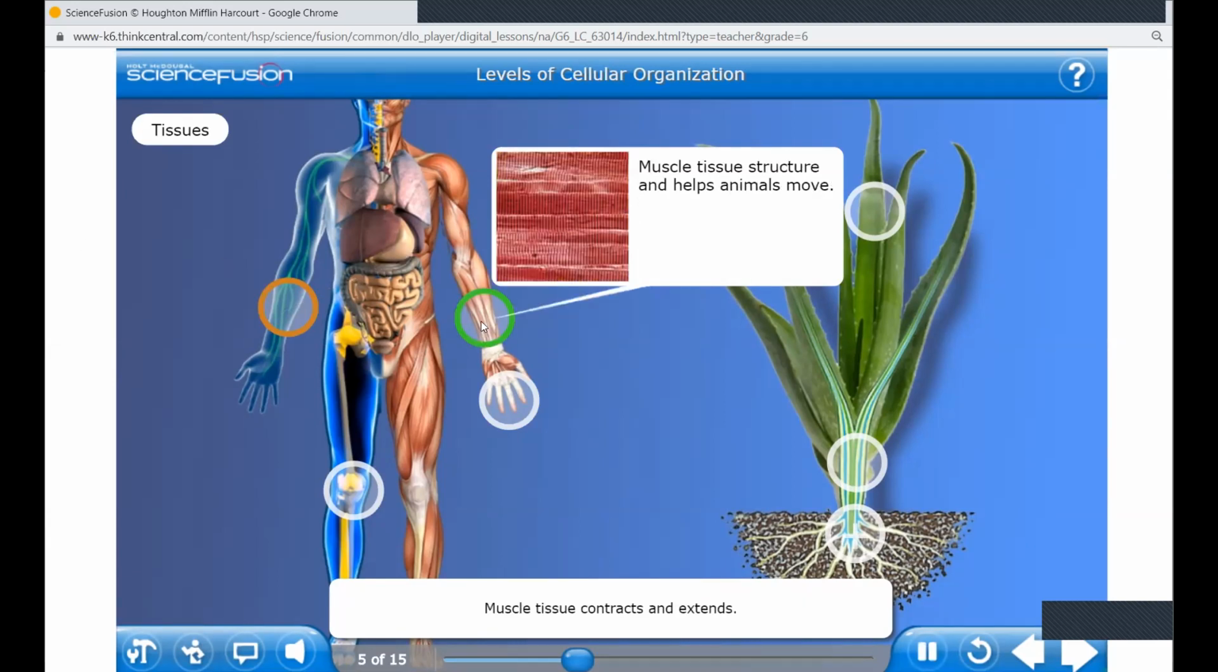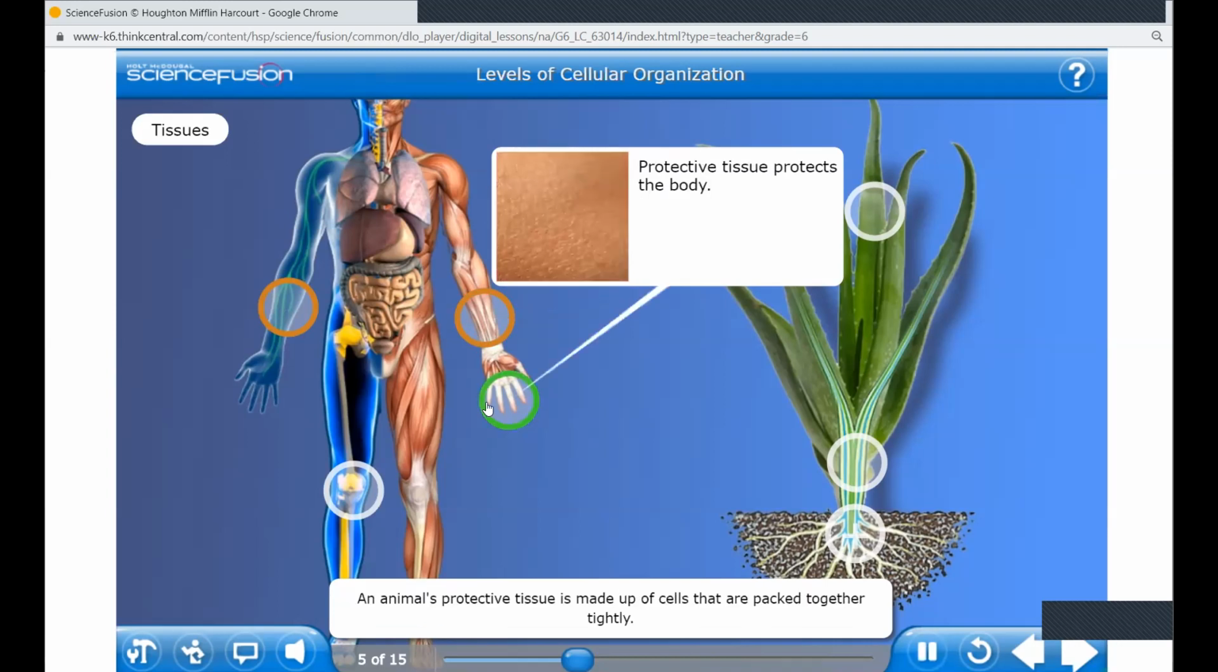Muscle tissue contracts and extends. It works with bones to support the body and allow animals to move. Think about what it might be like to live without muscles in your body. An animal's protective tissue is made up of cells that are packed together tightly. Protective tissue lines your mouth and protects and cushions your organs. It is also found in the outer layer of your skin.